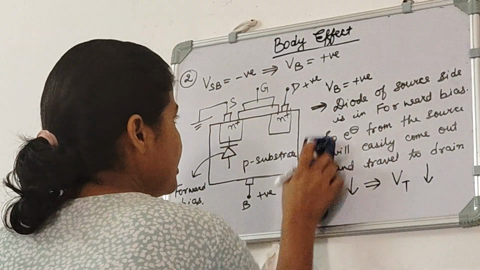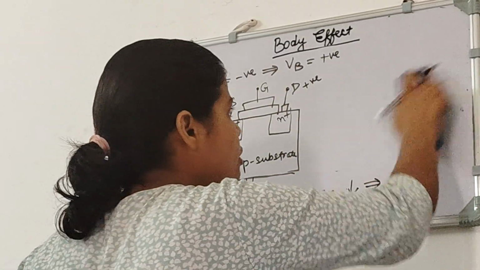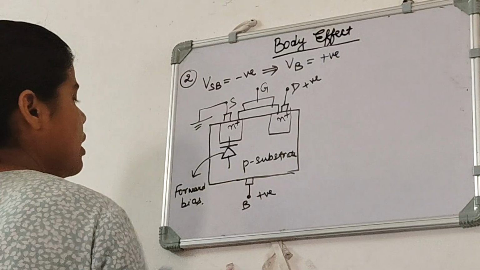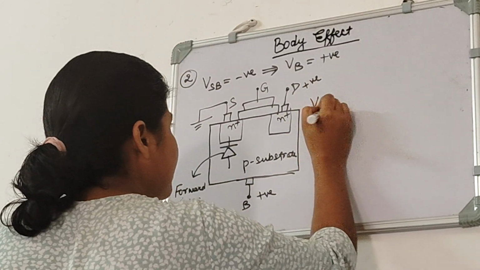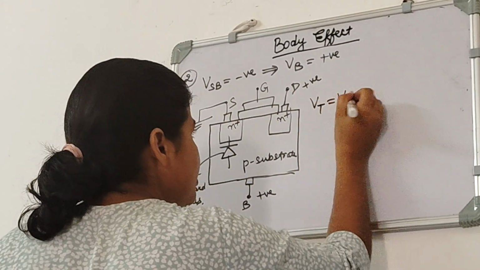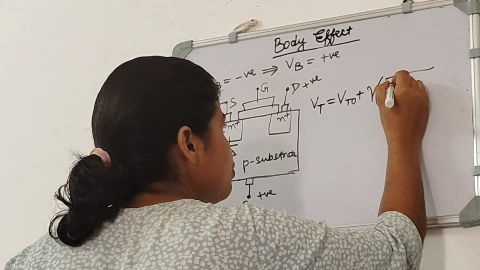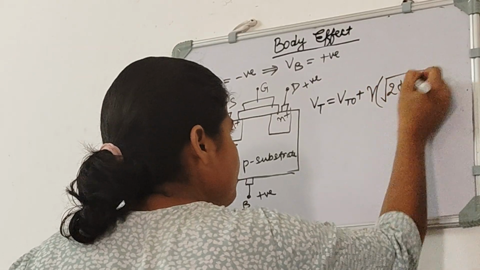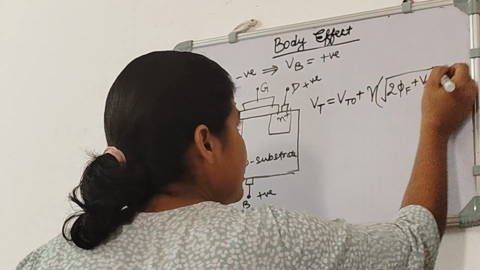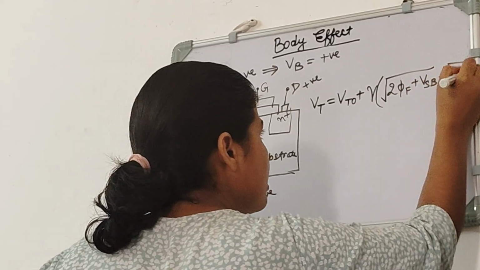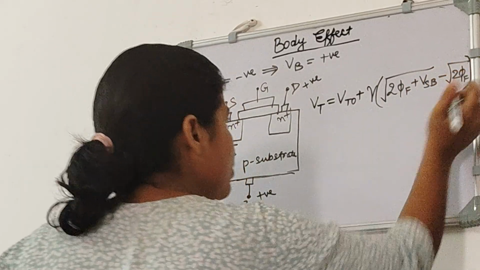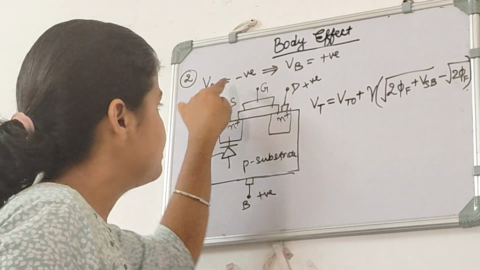So also we can see this from the formula, like if we write again that formula, Vt is equal to Vt naught plus gamma into under root 2 phi f plus Vsb minus under root 2 phi f. And we know here that our Vsb is negative.